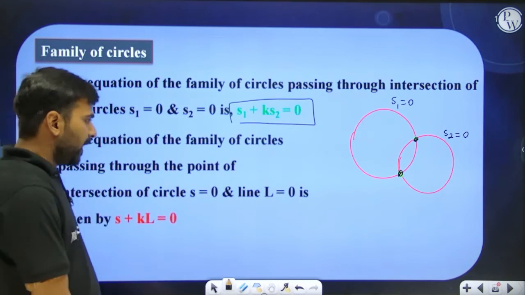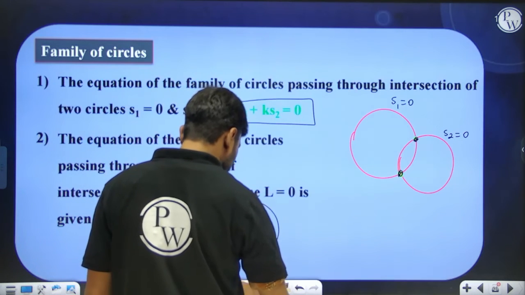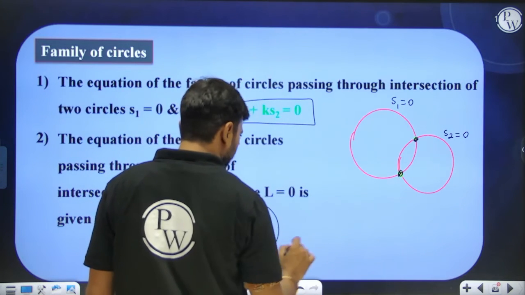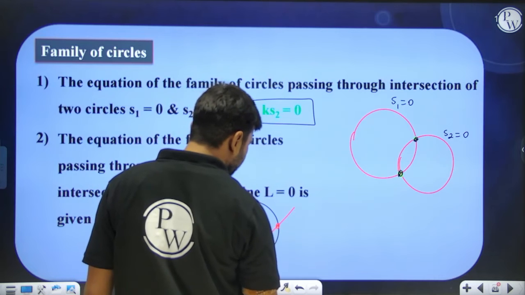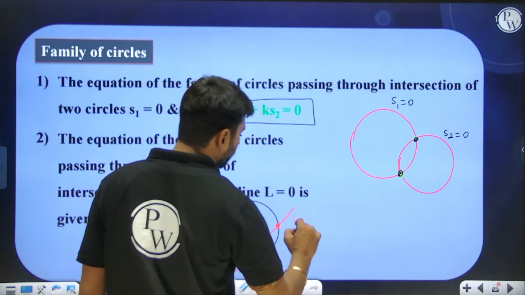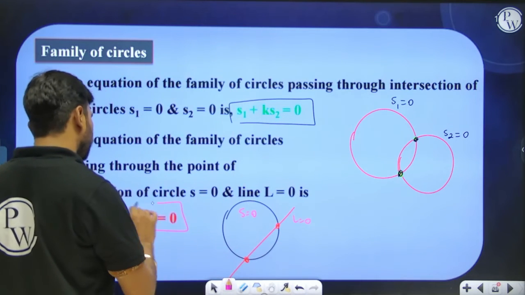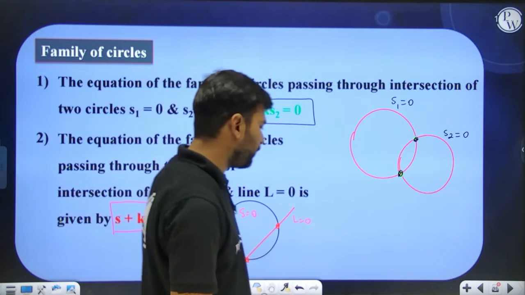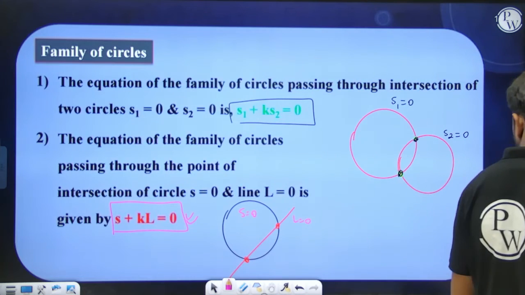Now, if there is a circle and there is a line like this, and from their point of intersection I want to write down circles, there will again be infinite circles. So this circle is S equal to 0, this line is L equal to 0. How do we write down the equation of all those circles? We can write those infinite circles as S plus KL equals 0.